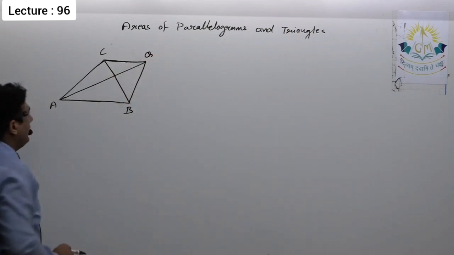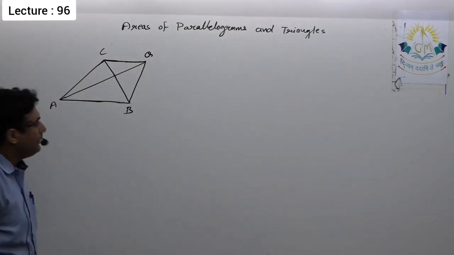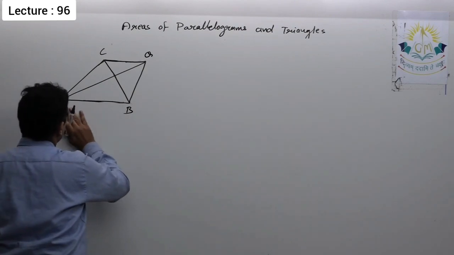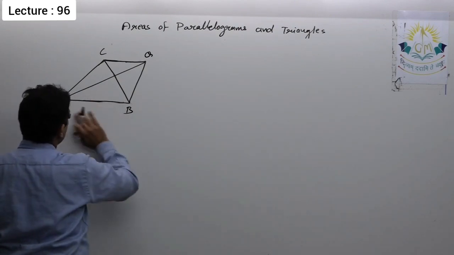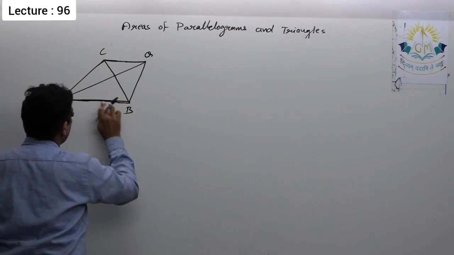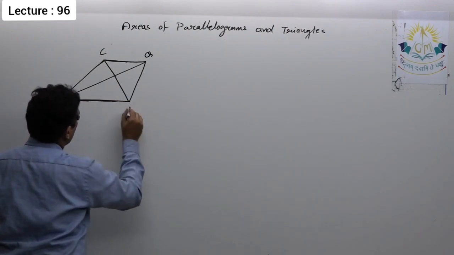Okay, triangle ABC and triangle ABQ are on the same base AB and between the same parallels AB and CQ. So here it is given AB is parallel to CQ. Okay, so we have to prove they are equal in area.